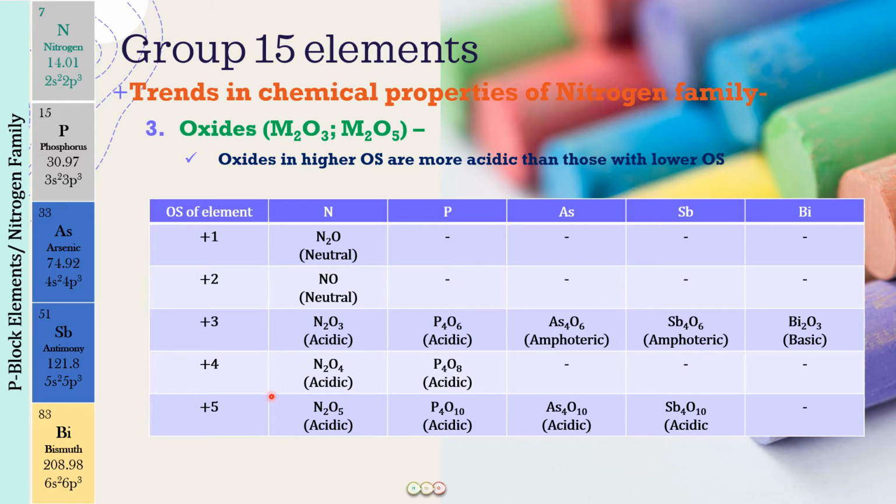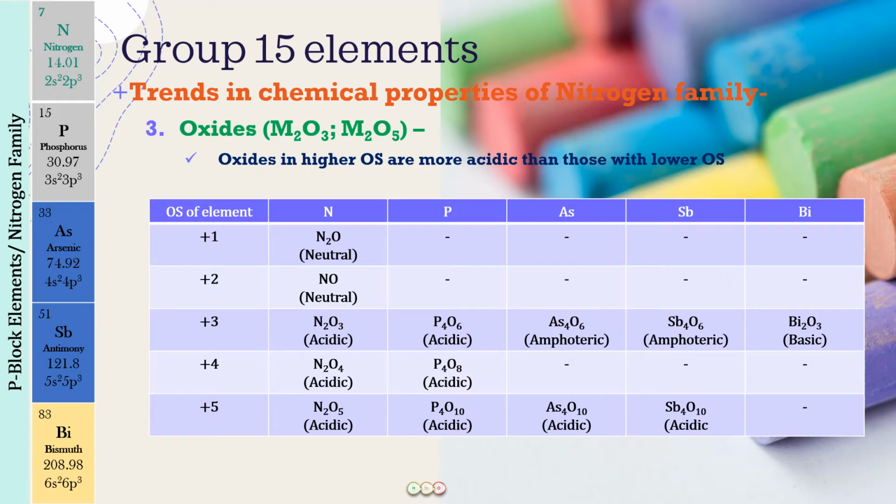So from +1 to +5 oxidation state, the acidic character of the oxides is increasing, and these two, they are in a very low oxidation state, so we find them to be neutral. So which are the two important neutral oxides of nitrogen? Please do remember +1 and +2 oxidation state.